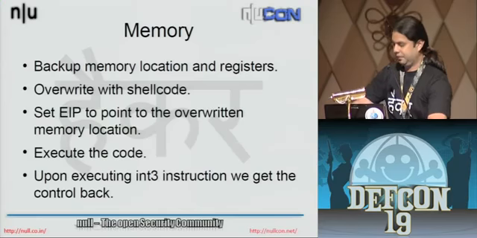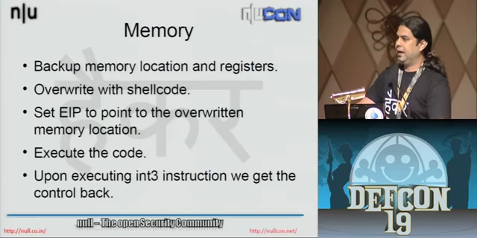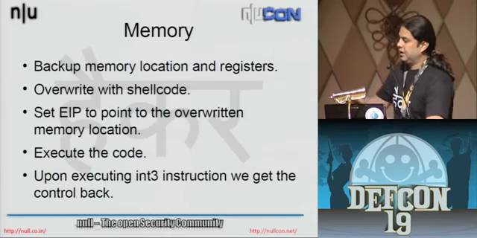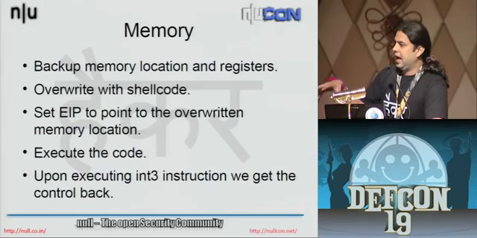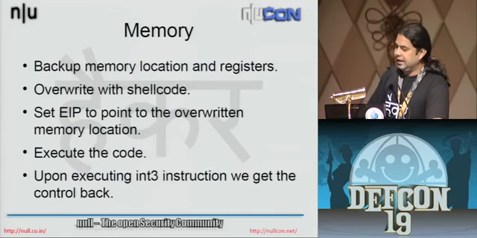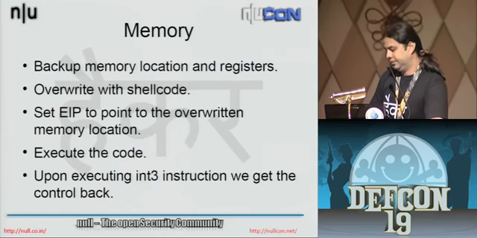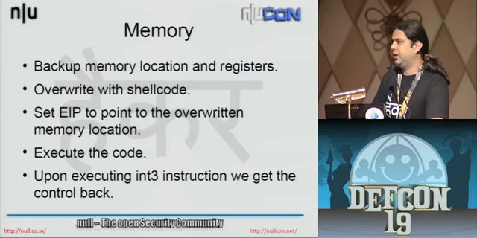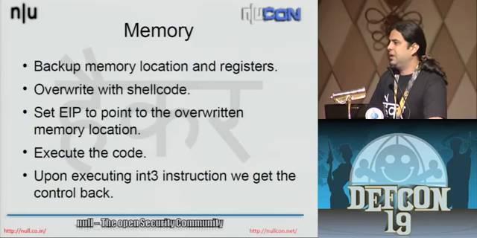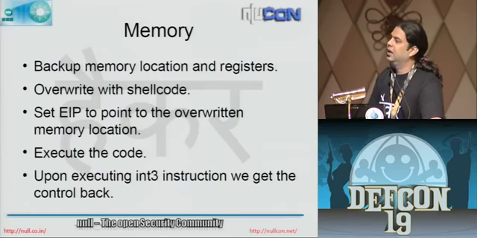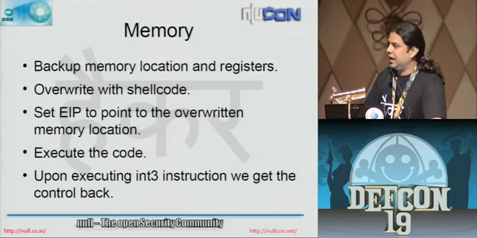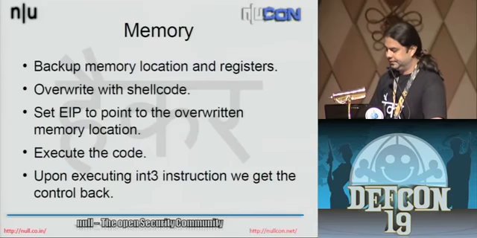So allocation is very simple. I've created a stub shellcode, which we'll see, for the mmap2 system call. What I do is, I back up a particular location inside the remote process, and I back up the registers of the process, and then I overwrite it with my own mmap2 shellcode, and then make it execute that. So how do I do it? I use setregs to set the EIP to the memory that has been newly allocated by my shellcode. And at the end, I put the int3 instruction, so that I know once it has executed, it gives control back to me.